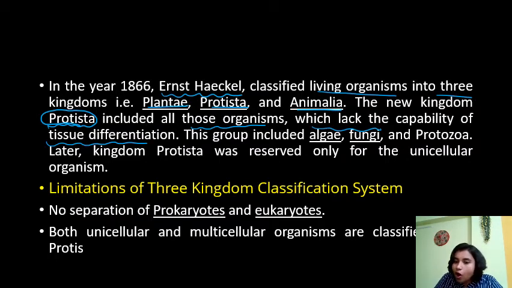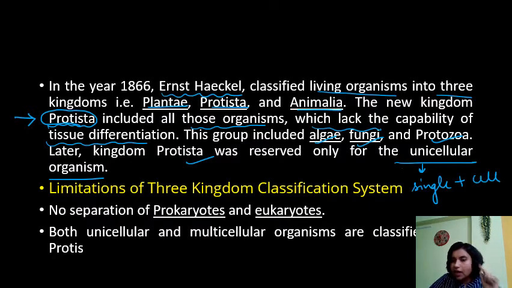So these all are not exactly plants, they are not animals. So they have to be grouped into another kingdom. So the scientists proposed another kingdom called Protista, which included algae, fungi, protozoa, right? So later kingdom Protista was reserved only for the unicellular organism. So what is unicellular? Uni means single.